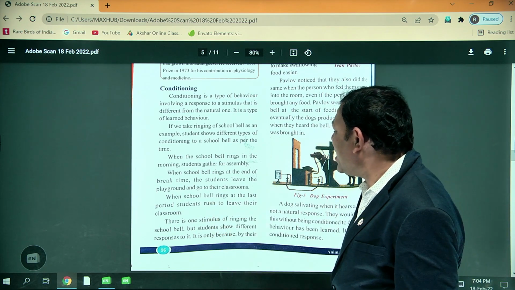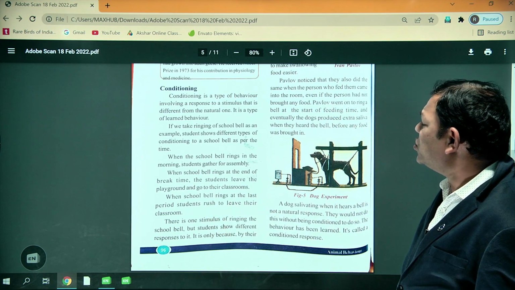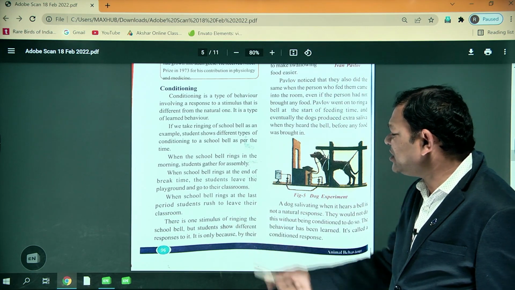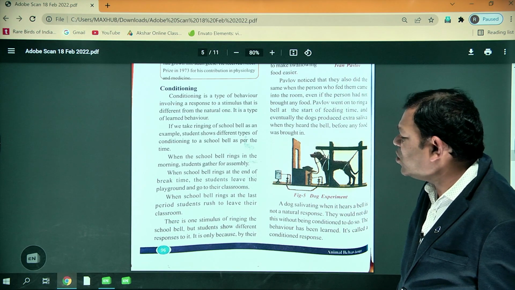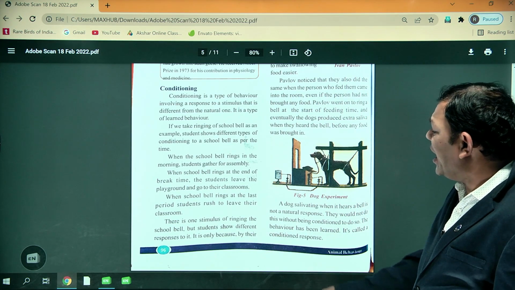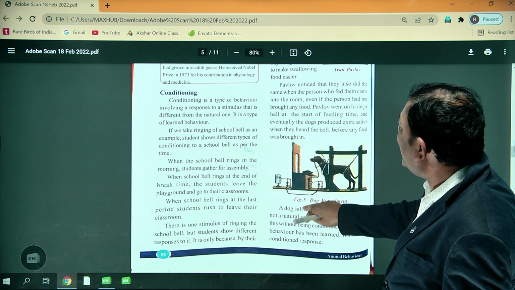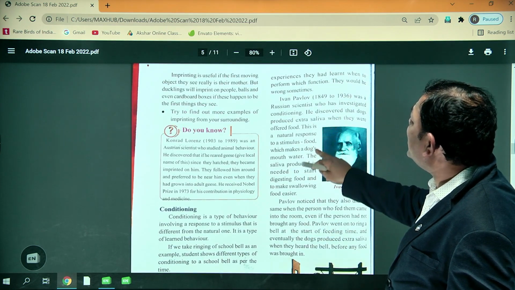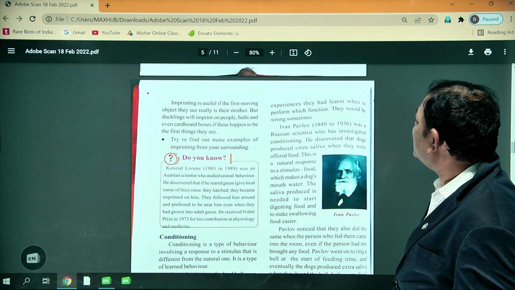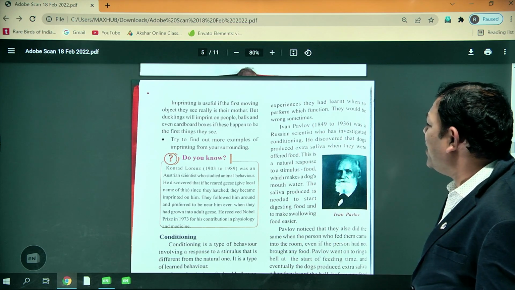When it rings at the last period, students rush to leave their classroom. This is one stimulus, the ringing of the school bell, but students show different responses to it. It is only because of their experiences that they have learnt when to perform which function. They may be wrong sometimes.